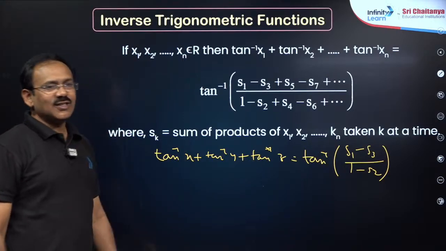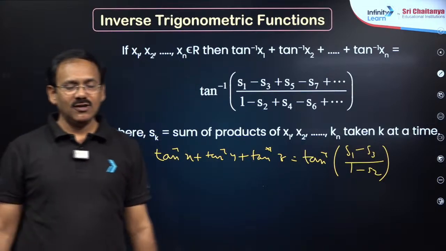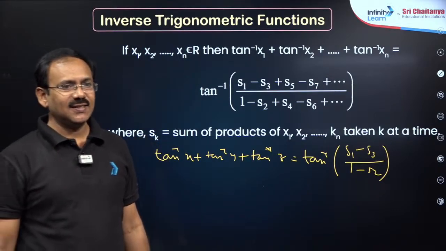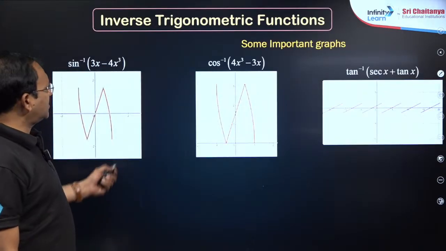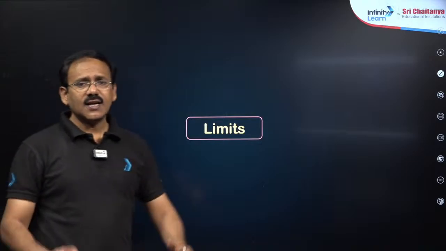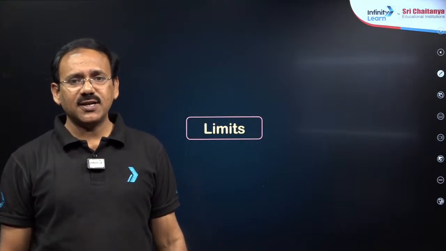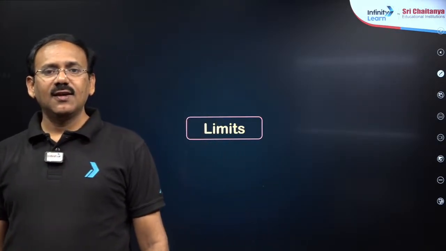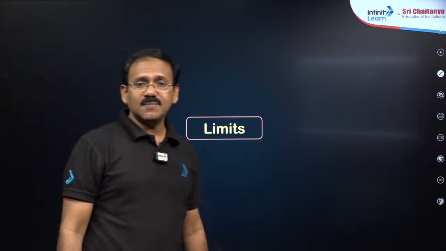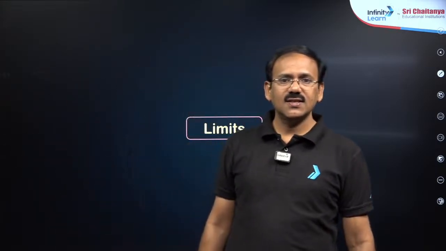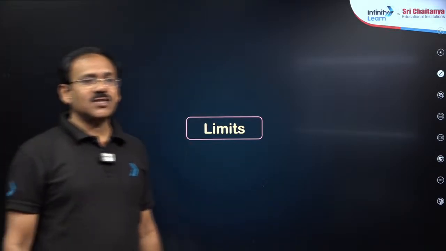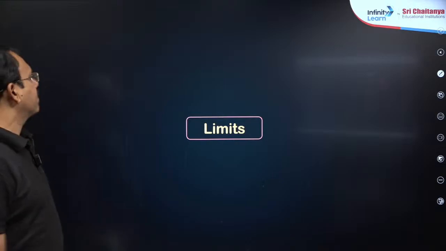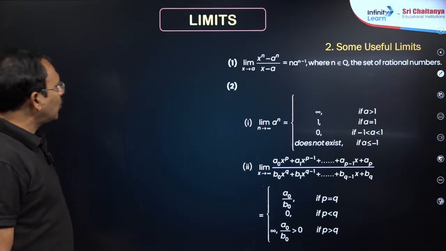Yeah, come on. So this formula, sometimes this is also helpful for doing the calculations easily. Okay. Right, okay. Next, these are not at all necessary, dear student. That is all about inverse trigonometry functions, dear students. Clear, everyone? So far, what are the topics that we have done? One is binomial theorem, sequence and series, then we went for trigonometry up to transformations, trigonometric equations, inverse trigonometry, right dear students? Yeah. Now coming to limits, don't worry much about limits.